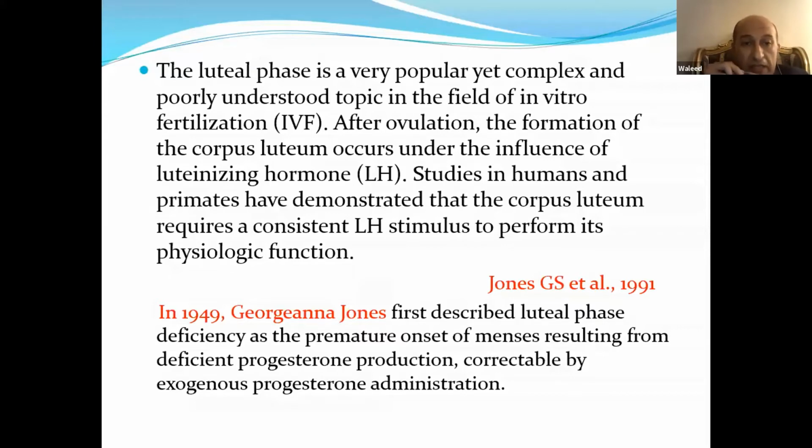In 1949, Georgina Jones was the first who described luteal phase deficiencies as the premature onset of the menses resulting from deficient progesterone production correctable by exogenous progesterone administration.